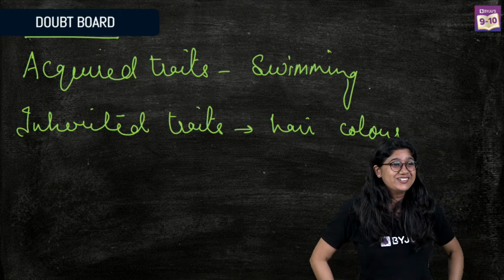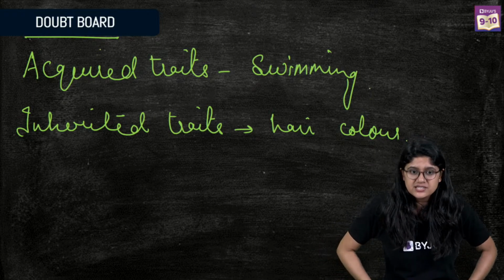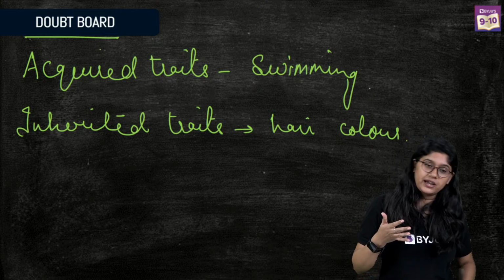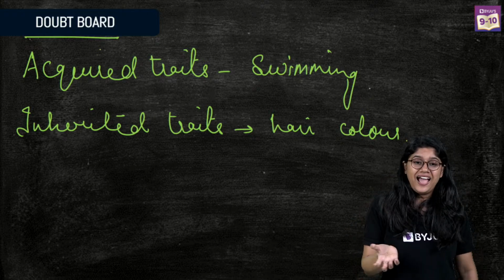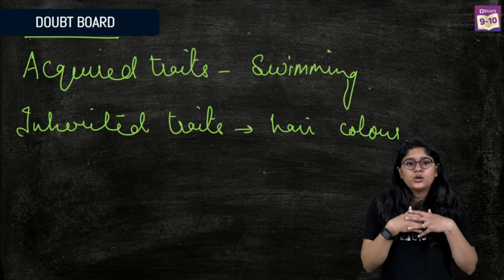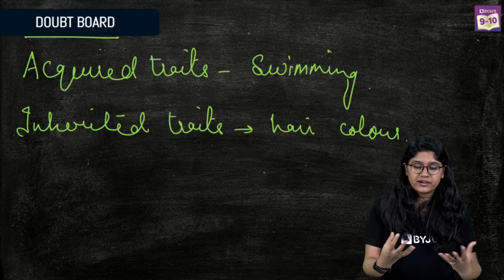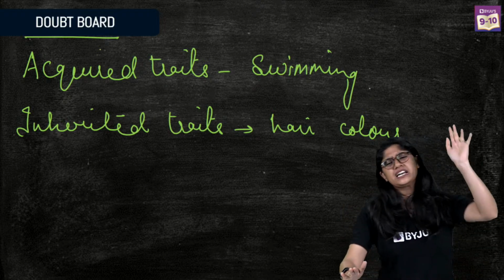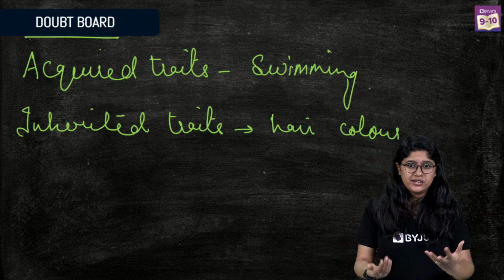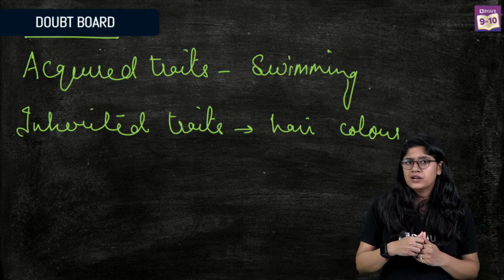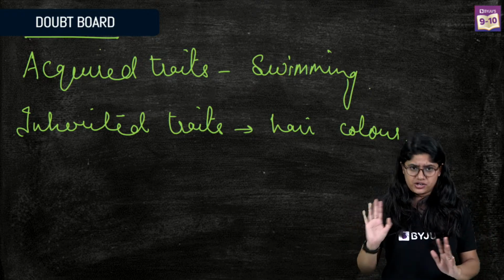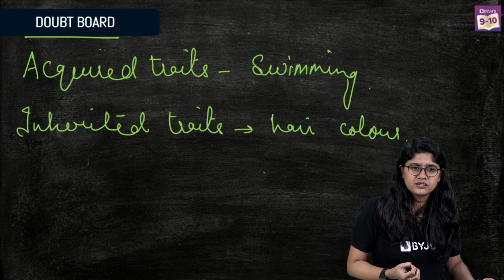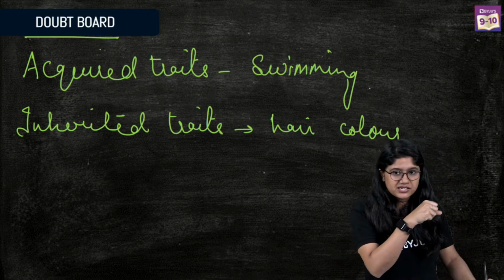Okay, inherited traits means that the traits that you will be getting from your parents, right? Those are inherited traits. And acquired traits are something that we will be acquiring, right? Behavior change. For example, I love swimming, so I will be learning swimming with my own hard work. So I have acquired it, but I will not be able to pass it to the next generation. Clear? Acquire karna, right? You go there and you acquire a pencil from your friend.